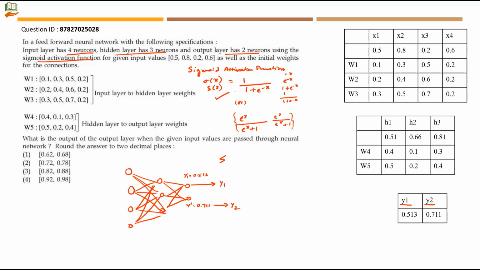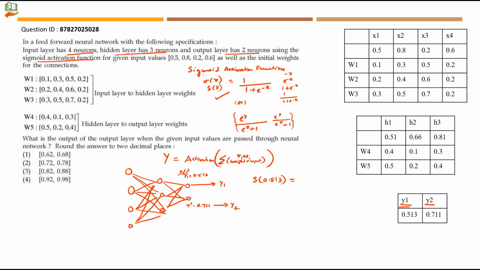This is the usual function they used to say. Take the summation of weight into the input value. So we used to say x into w. So this activation function has to be applied on this particular value. This will give the output actually. Here we have 2 neurons in the output layer. So we have to calculate activation function for y1 as well as y2. The sigmoid activation function value for 0.513. This is actually y1's value.